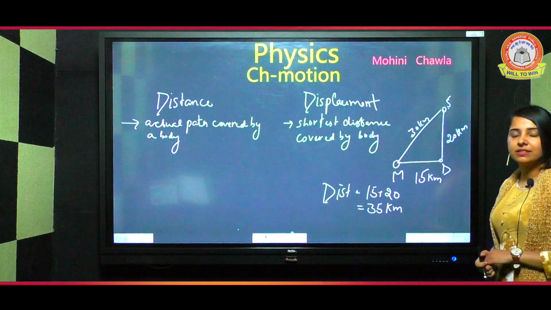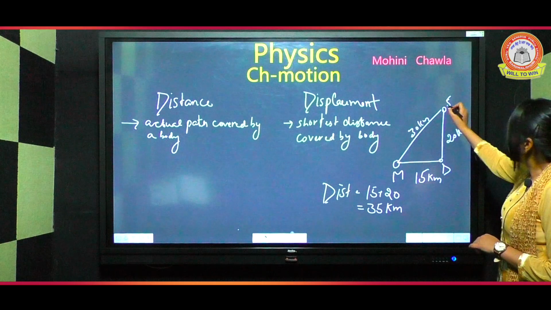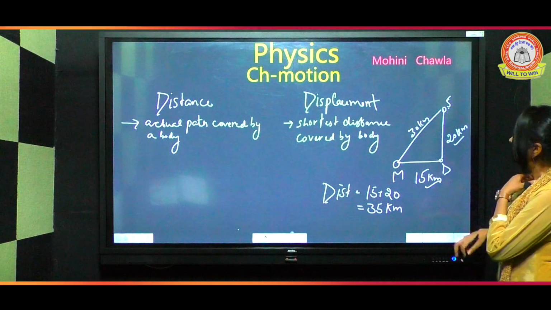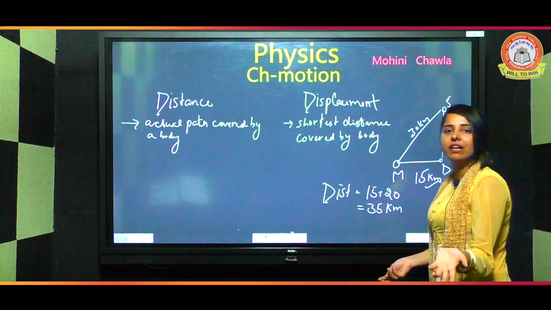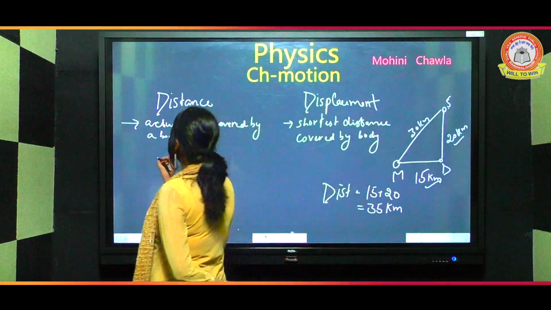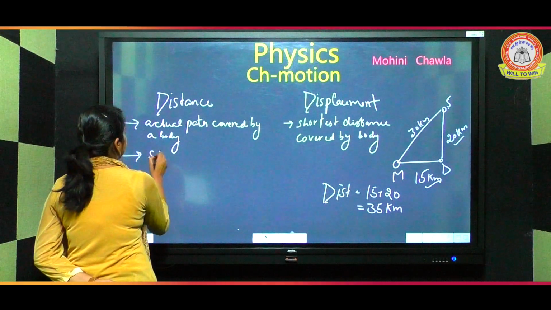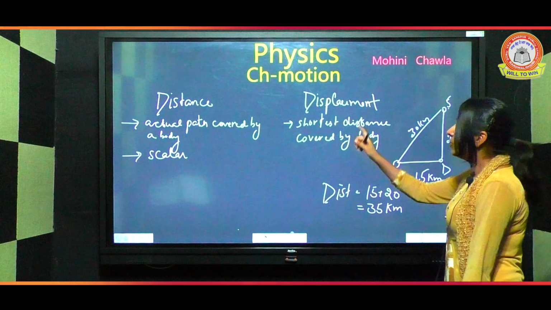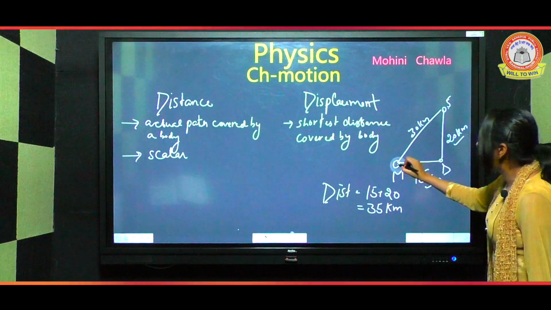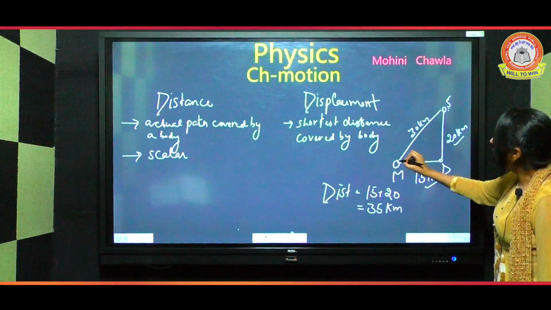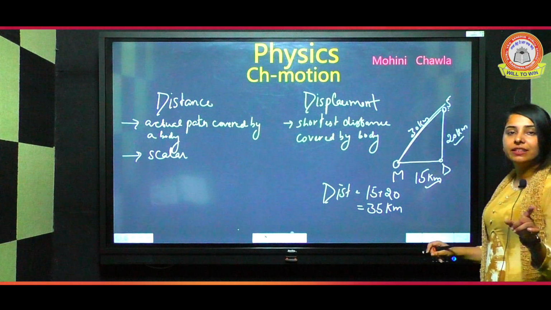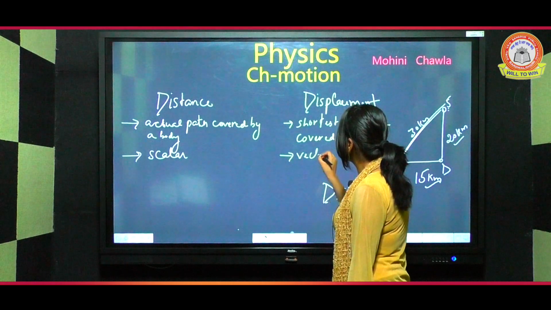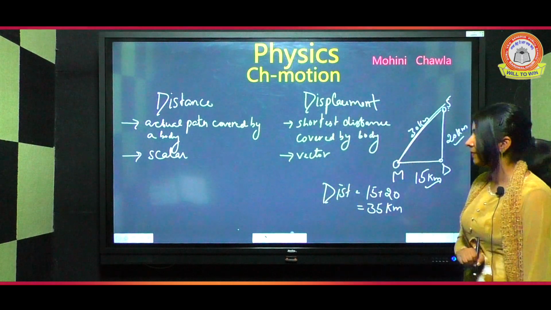Now next is, when I calculated the distance, I only checked the values. This is 15, this is 20 kilometers. That means it does not have any direction. So we can say distance is a scalar quantity. But when I need to calculate the displacement, I check my initial point and my final point. I need to draw a small line, I need to check the direction. So that's why displacement is a vector quantity.